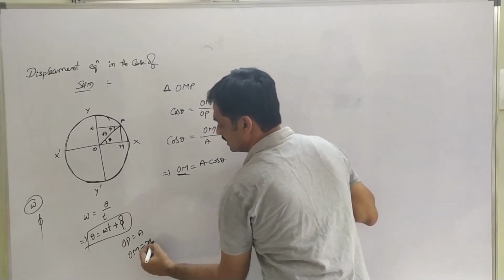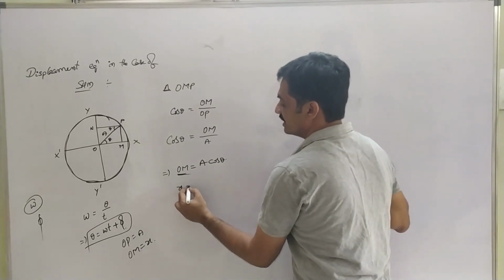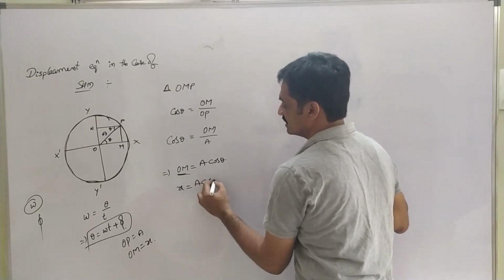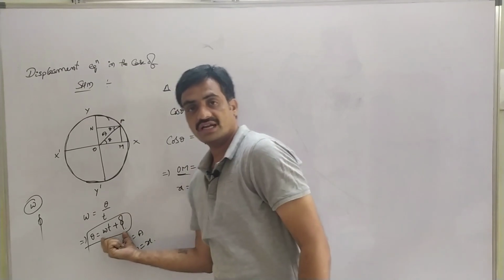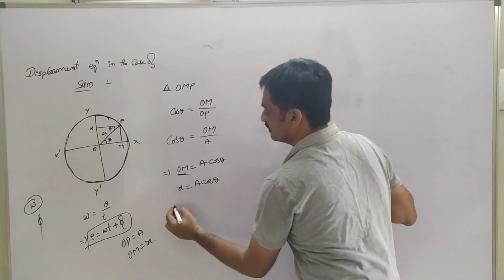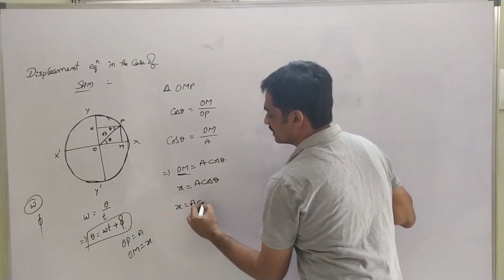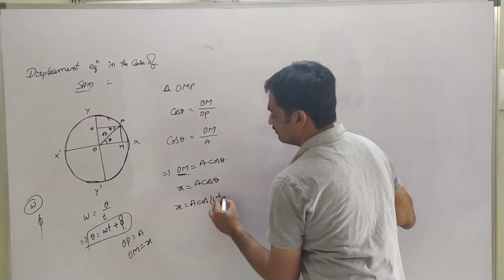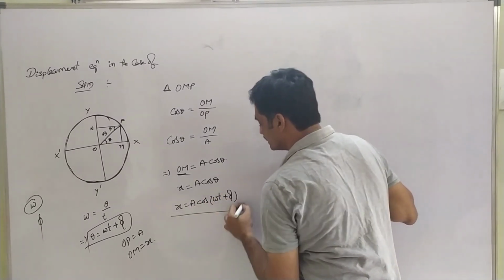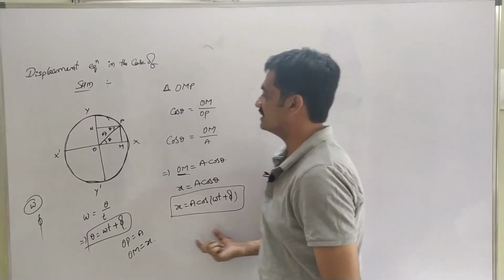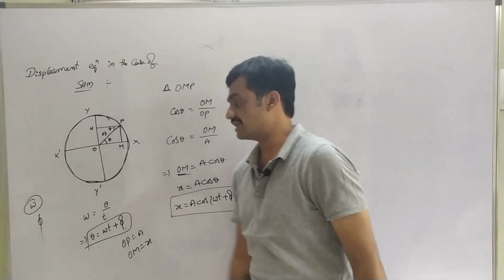So x equals A cos theta, where theta equals omega t plus phi. Substituting, we have x equals A cos(omega t plus phi). This represents the expression for displacement along XOX'.